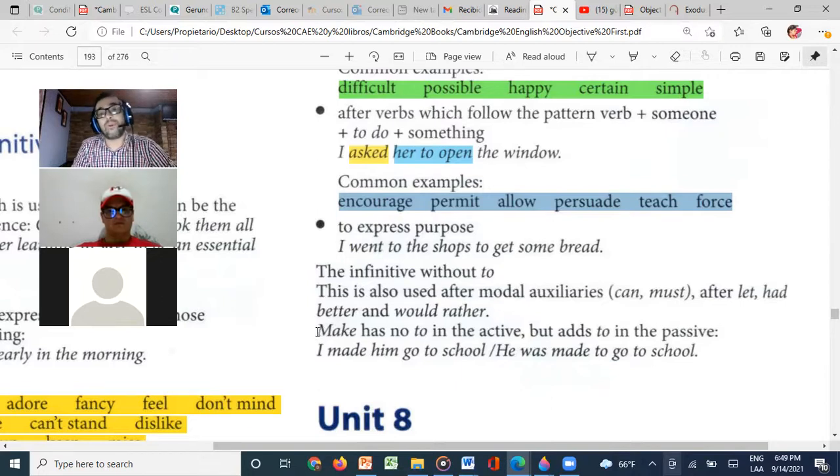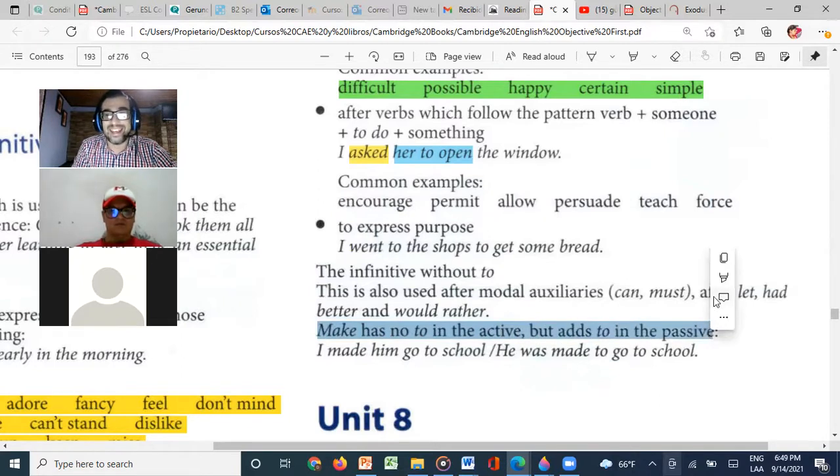Well, this is something very important. Make has no to in the active voice, but has to in the passive. Let's see some examples here. I made him go to school. This is active, so we don't use to. If I change this sentence into the passive with the verb make, I need to use a to: he was made to go to school. So that's a very small detail that I think is also very important.